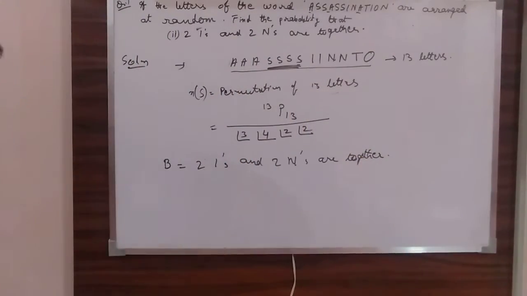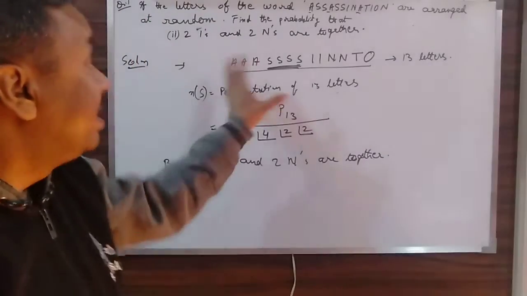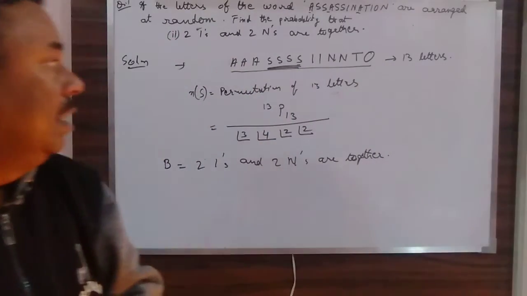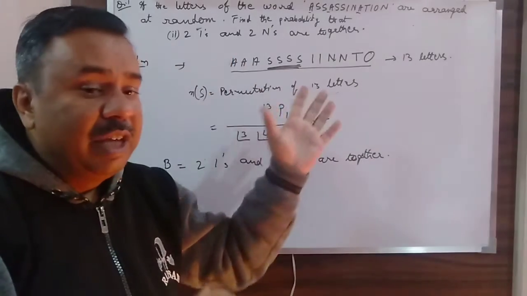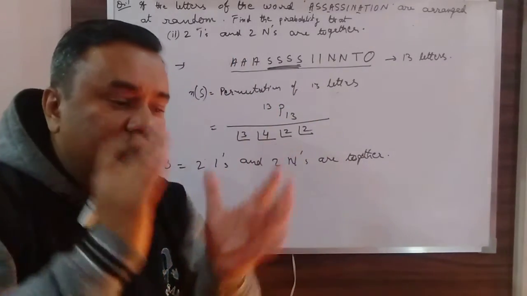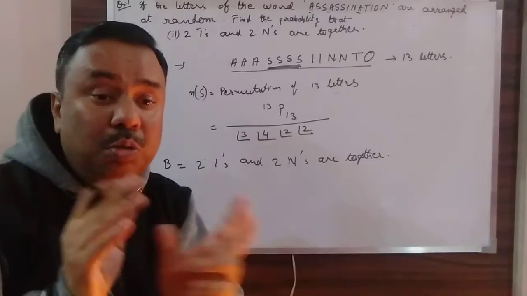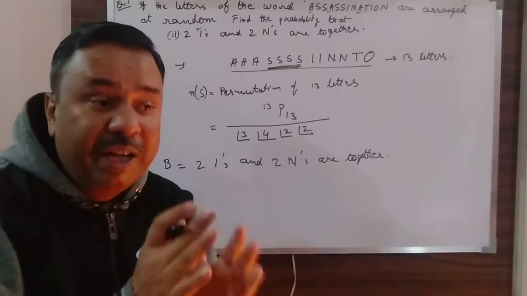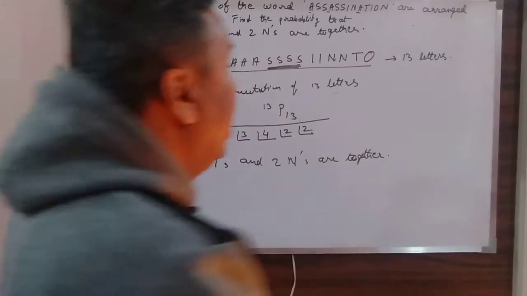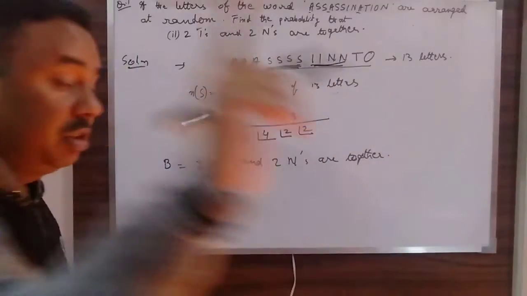Now you see, it is not given in the question whether the 2 I's have to be together. It is only saying one thing, that 2 I's and 2 N's have to be at one place. It is not saying whether the 2 I's also have to be in one place, or the 2 N's have to be in one place, or they may be at different places in between themselves. So what is happening? I have to take out 2 I's and 2 N's. Now these 4 will be taken as one unit first.